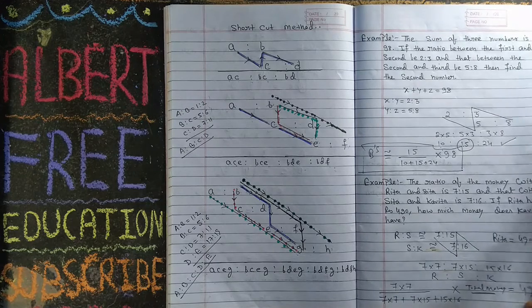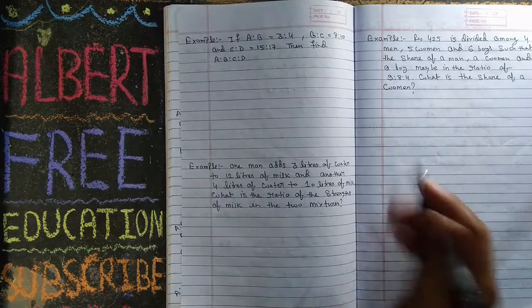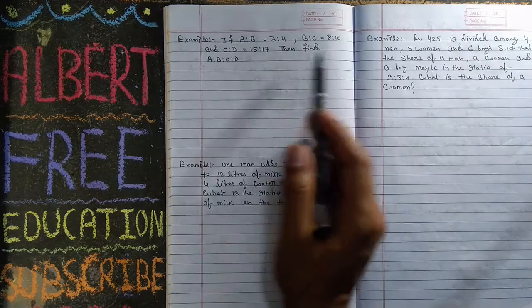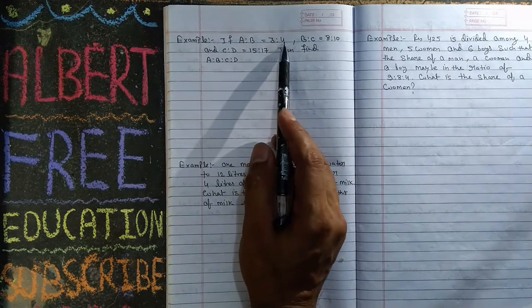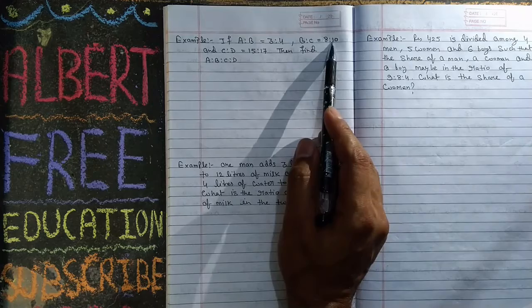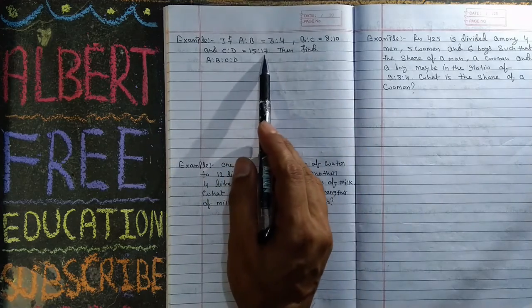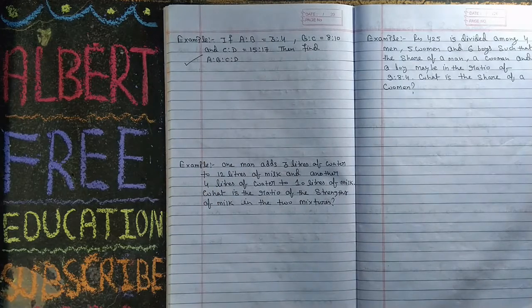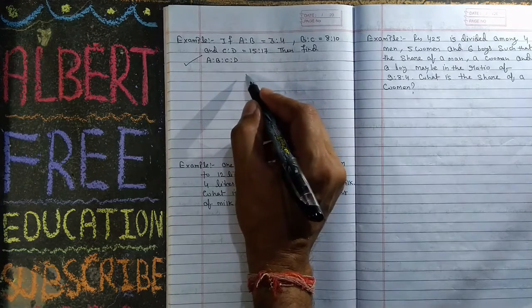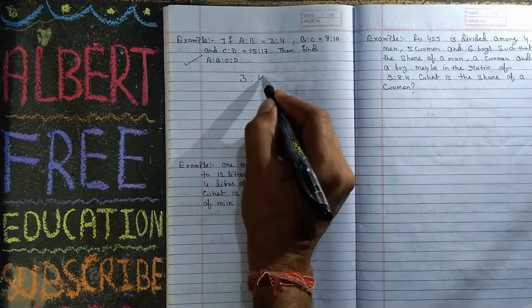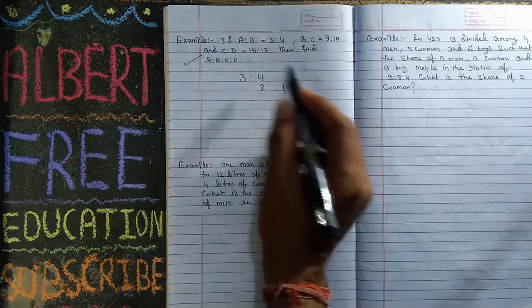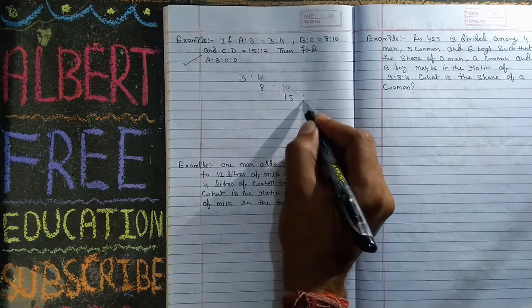Now we are coming to the next question. In the next question, he has given you A ratio B is equal to 3 ratio 4, B ratio C is equal to 8 ratio 10, C ratio D is equal to 15 ratio 17, and he is asking this. This is a very famous question. It has come many times in your exam. I have given you this 3 ratio 4, then 8 ratio 10, then 15 ratio 17.